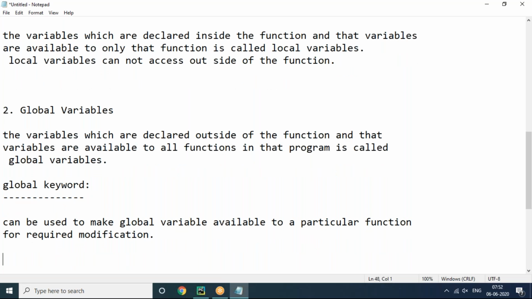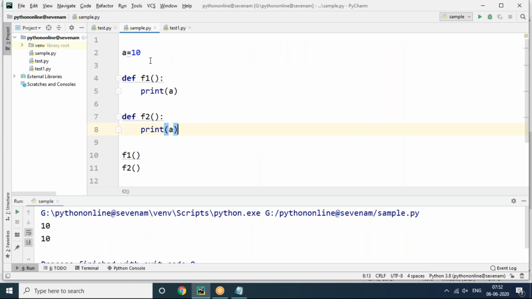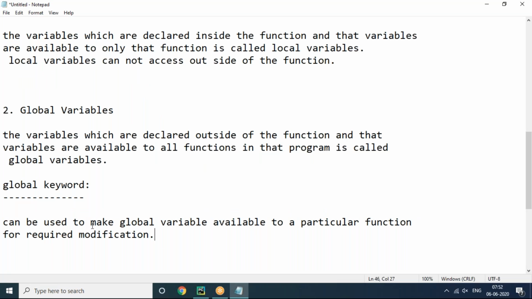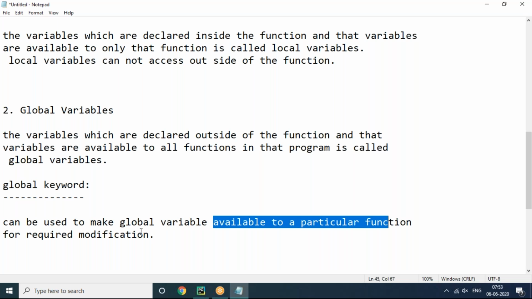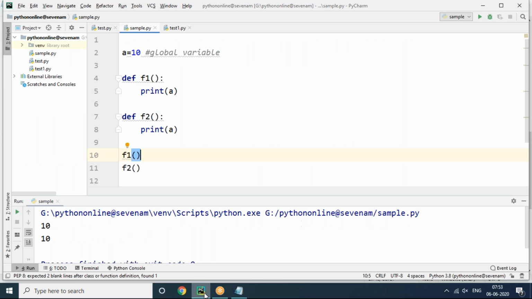When do we use the global keyword? The global keyword can be used to make a global variable available to a particular function. For what purpose? Required modification. You may have a doubt, sir, it is a global variable, is it not available? Yes, it is available to the F1 function and available to the F2 function. But again, why is it needed? Observe here. The global keyword can be used to make a global variable available to a particular function for required modification.